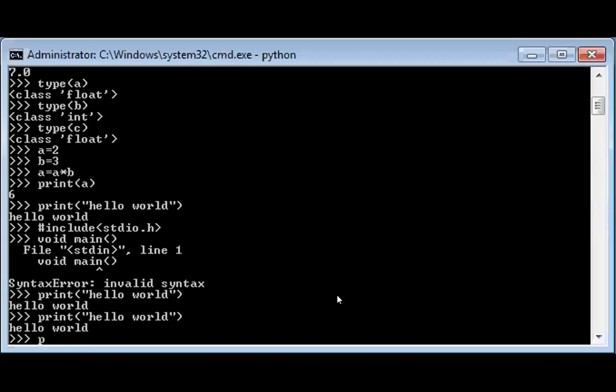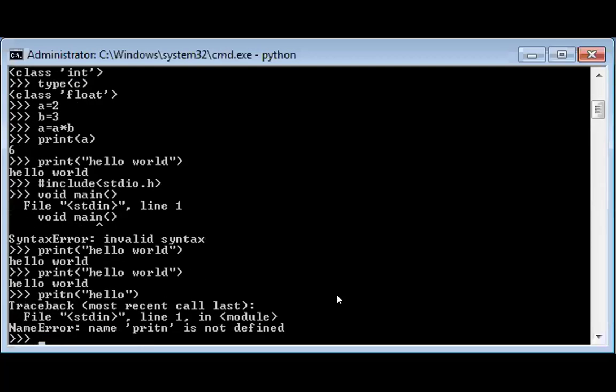Suppose see here, the error will be displayed in the first line itself. What is the error? Instead of print, I gave pritn. So in the first line itself, it is going to display the error.